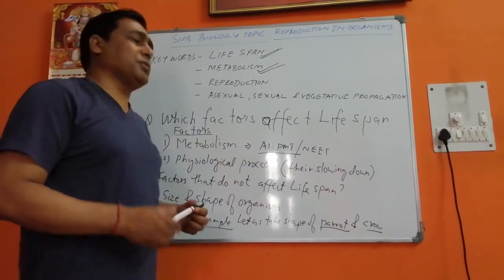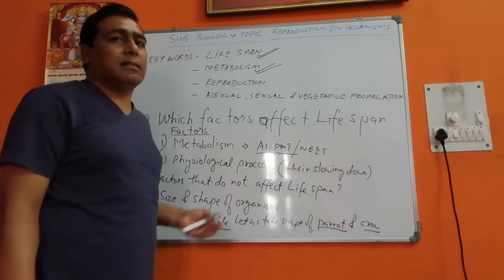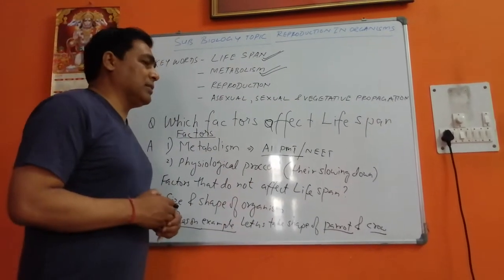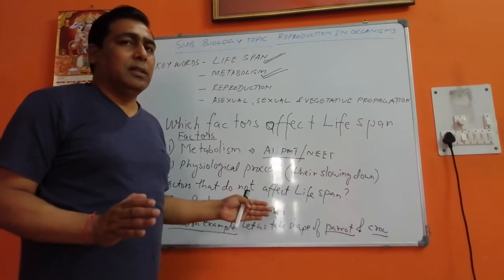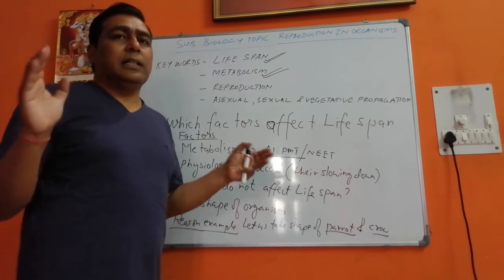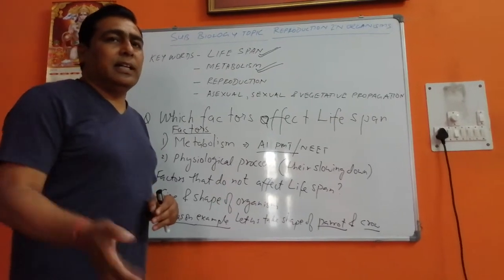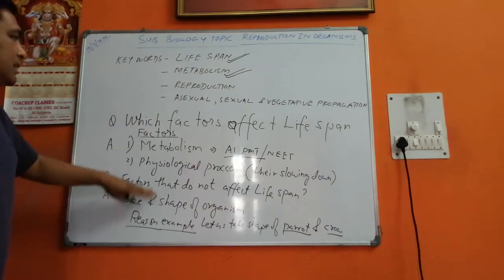It lives up to 140 years, but the crow lives a lesser time. And the same is with other organisms also. If we take a turtle or a tortoise, the elephant is a larger organism in size, but it seems to live less than the turtle. Okay, now I have already given you the reasoning about these.